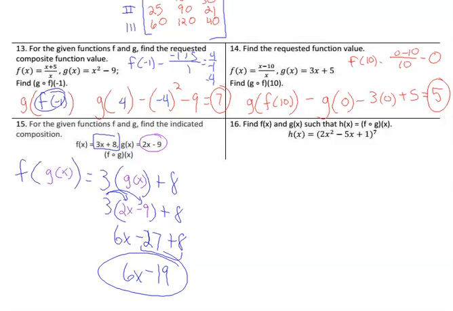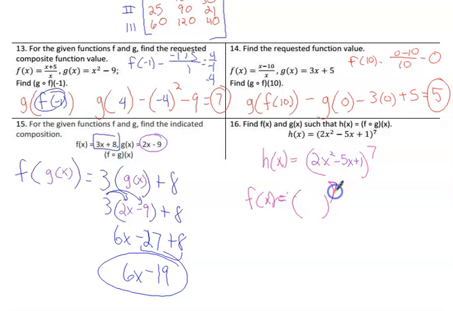And finally, we have an h of x that is made up of an outer function with an inner function inside of it. Well, when you see f of g of x, f is the outer function, which is something to the 7th power.